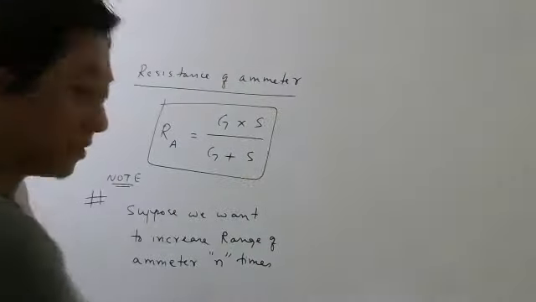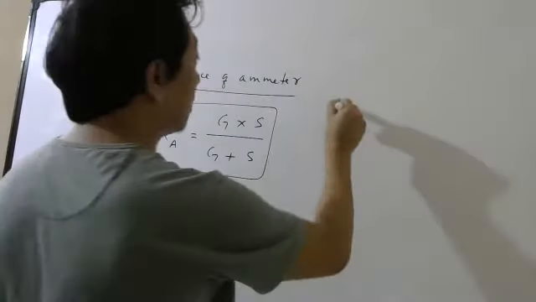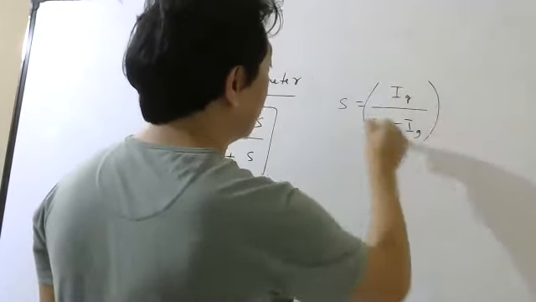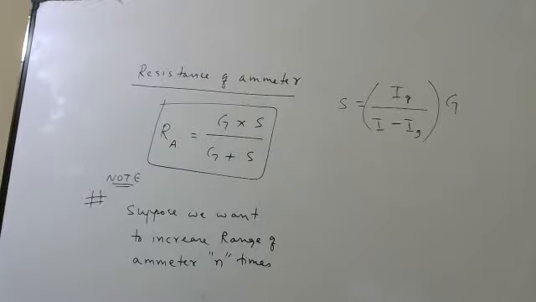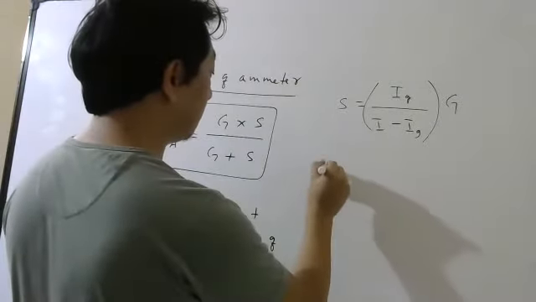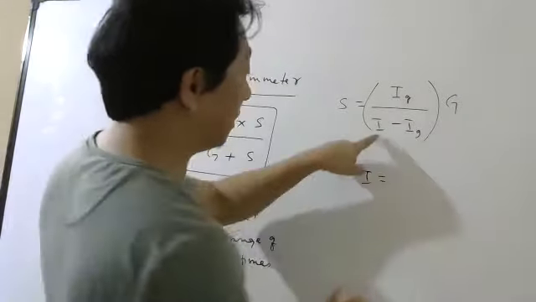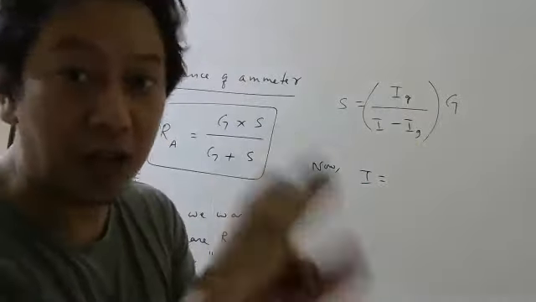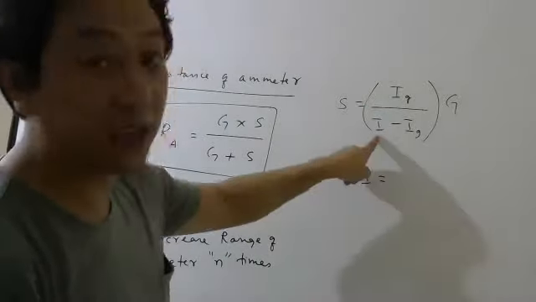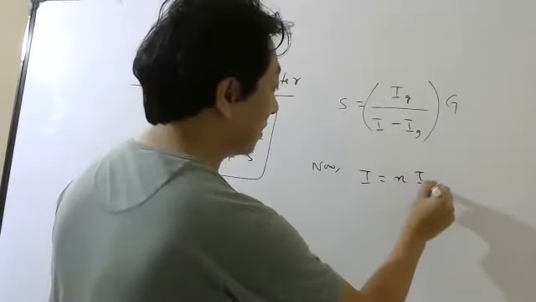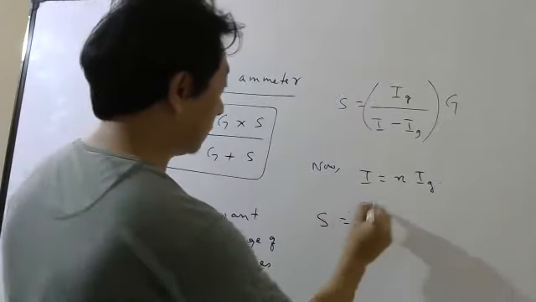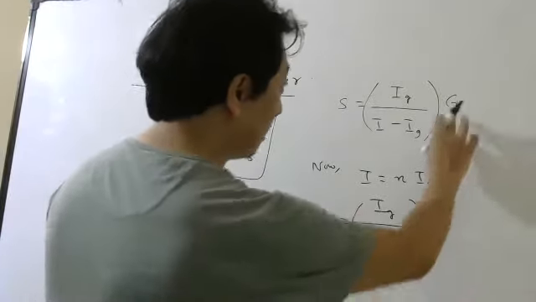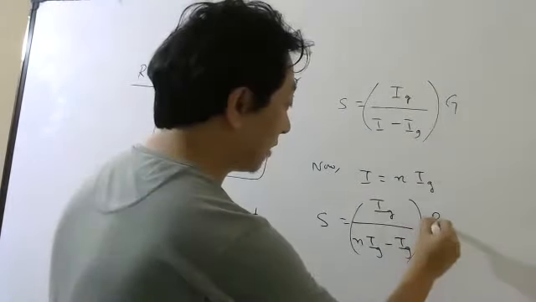So if this n is given, then how to find the shunt? What is the formula for shunt? Just now I derived Ig by I minus Ig into capital G, right? So what will be your formula now? I is the new range, Ig is the old range. Before it was measuring up to Ig. Now it is able to measure up to I. So I is given as n times Ig. Substitute here: Ig by n times Ig minus Ig.